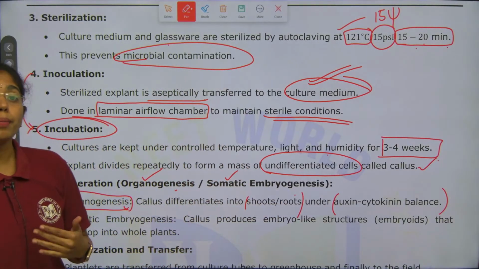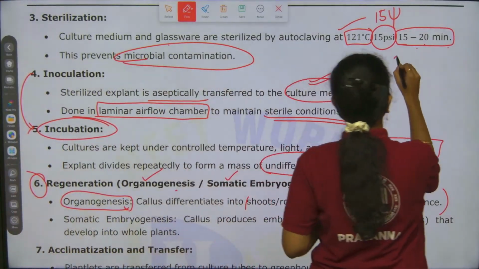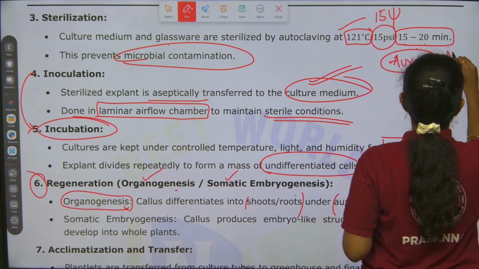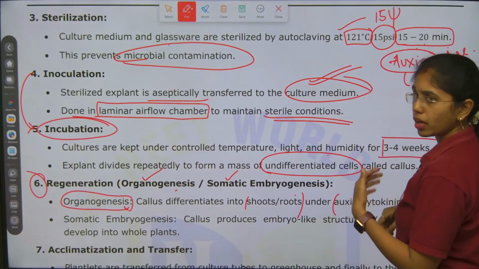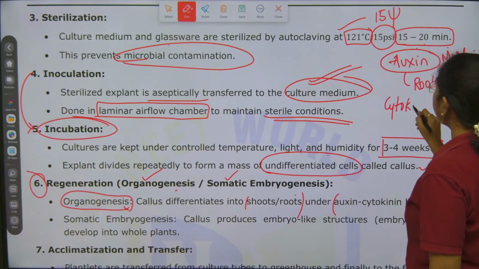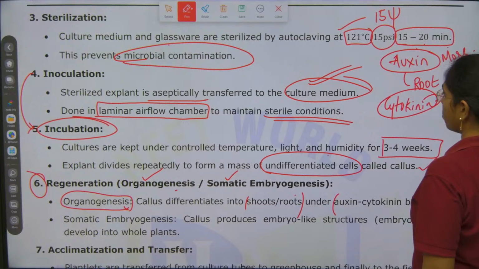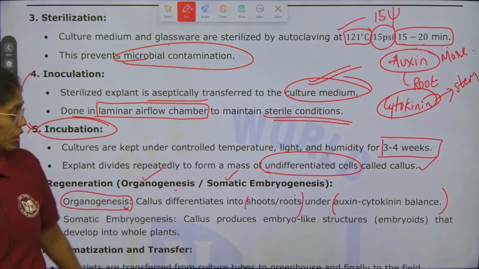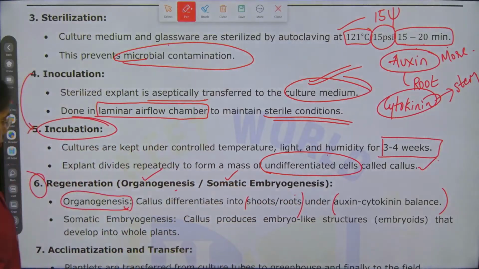If more amount of auxin is provided to the callus, root systems will be developed, roots will be developed first. If more amount of cytokinin is provided, they will differentiate to stem first. So organogenesis differentiates into shoots and roots under auxin cytokinin balance.